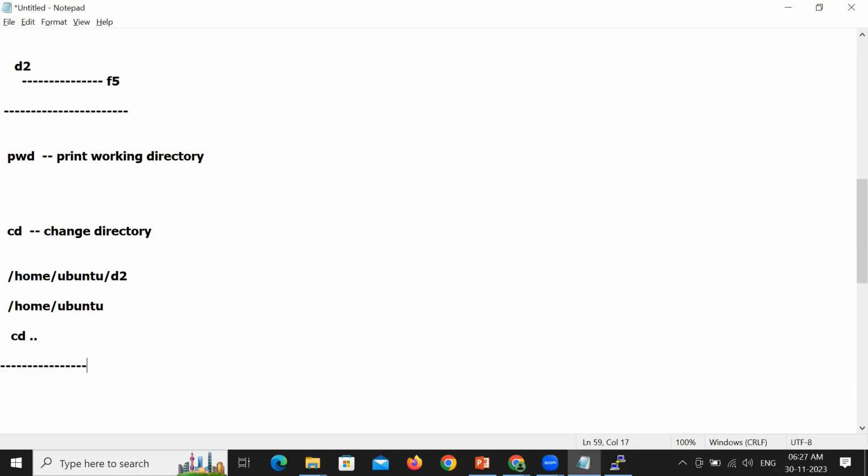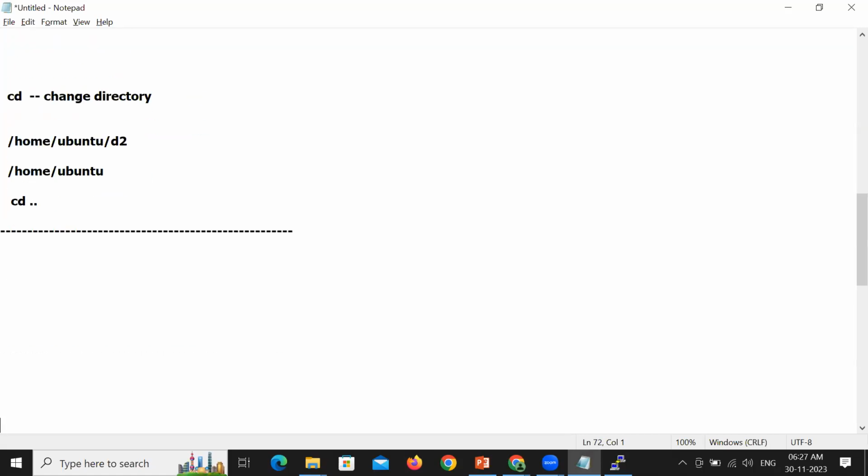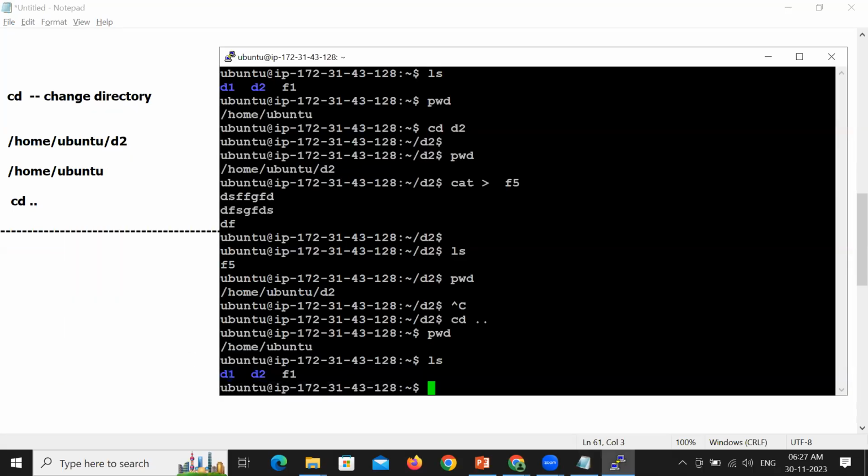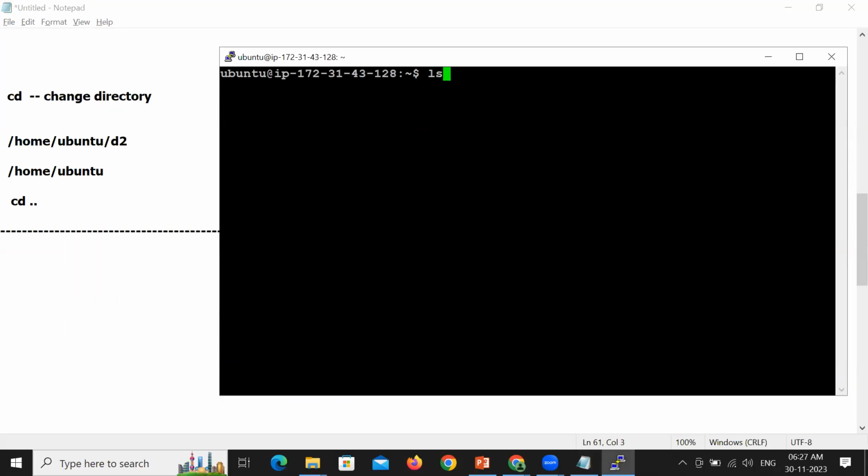This is something interesting again. clear, to clear the screen. ls, to see the list of all the files and directories.